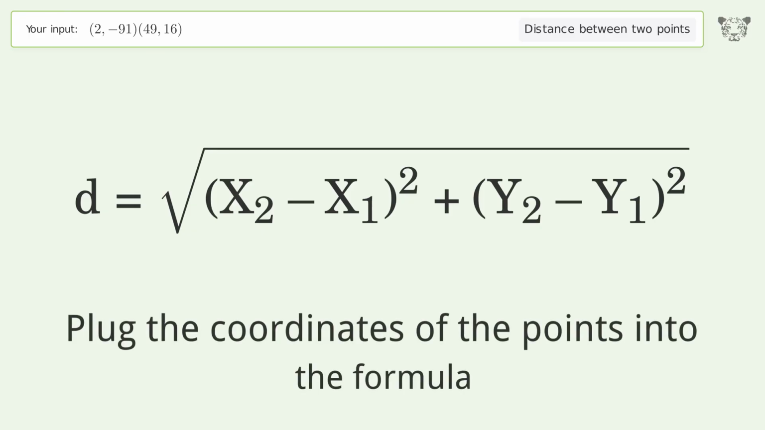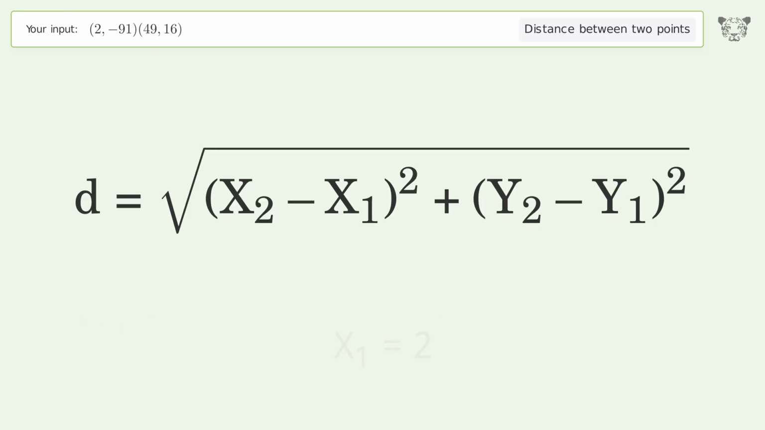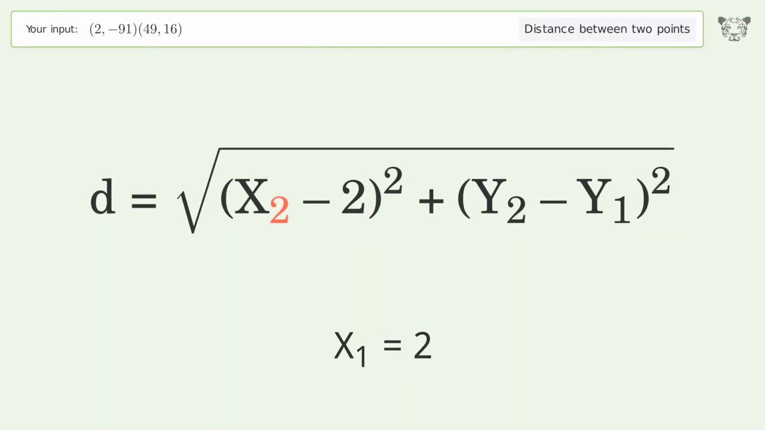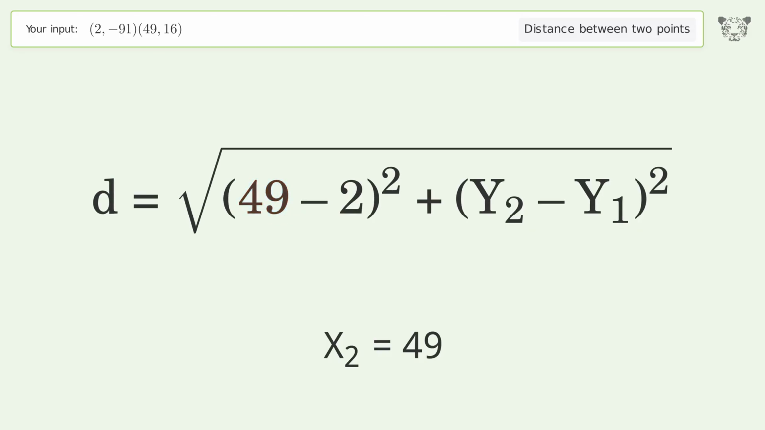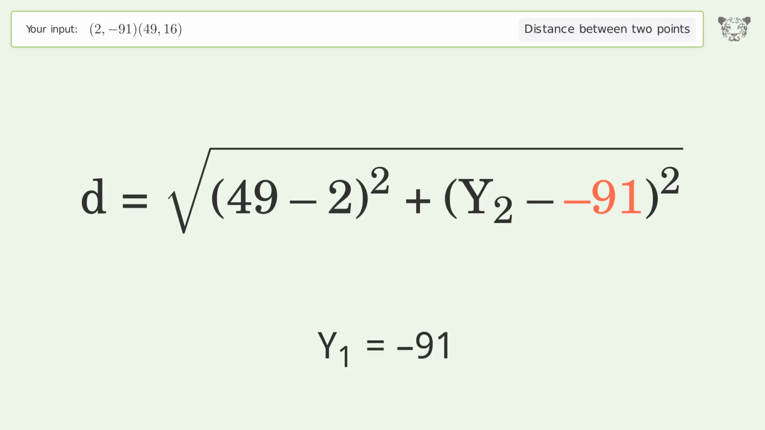Plug the coordinates of the points into the formula. x1 equals 2. x2 equals 49. y1 equals -91. y2 equals 16.